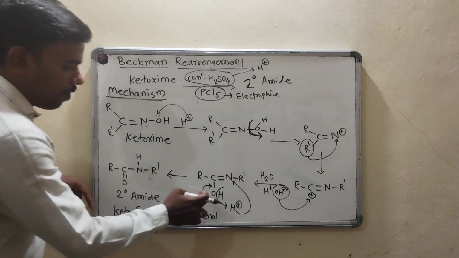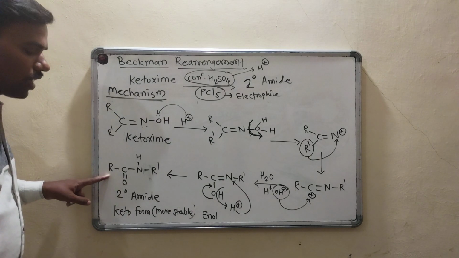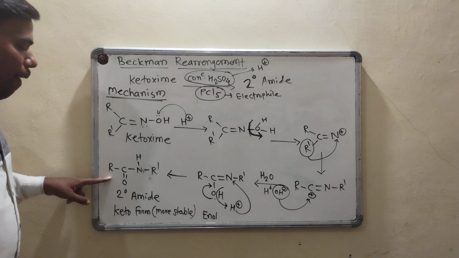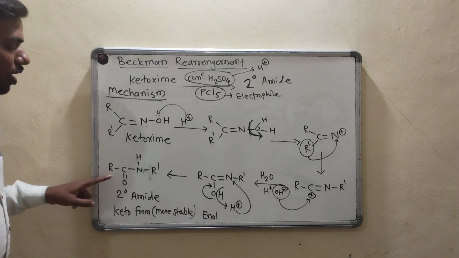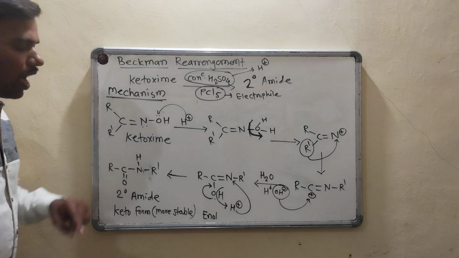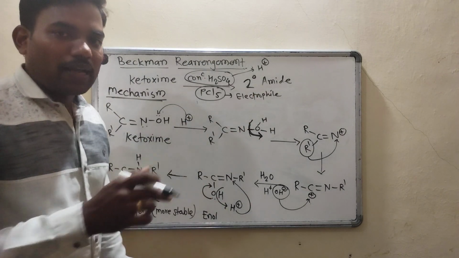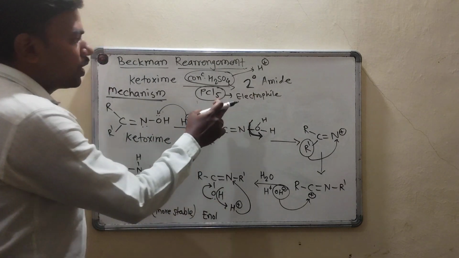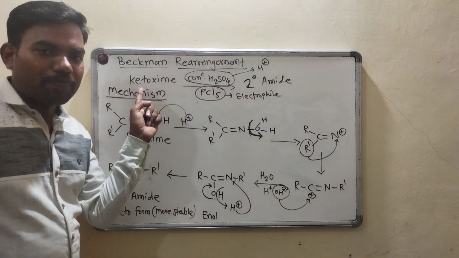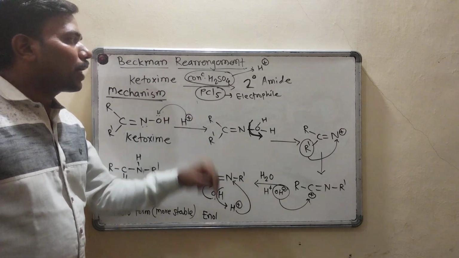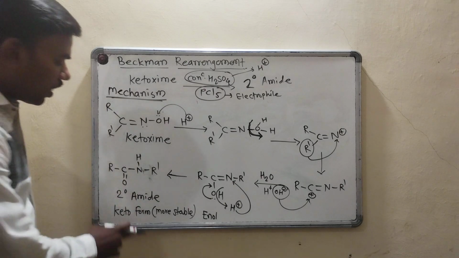So R same as R dash. C double bond O. Here back bonding will take place, so that C double bond O and this R same as R. So finally we will get secondary amide RCO NH R dash. So this is our secondary amide. So finally we have told that we will get a secondary amide from the ketoxime. So this is nothing but your Beckmann rearrangement. So secondary amide, it is a keto form.